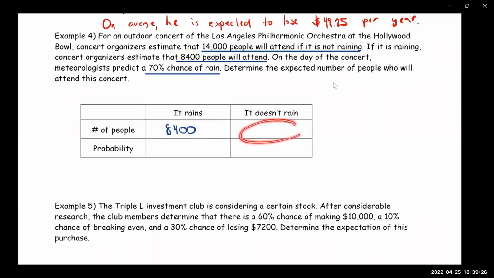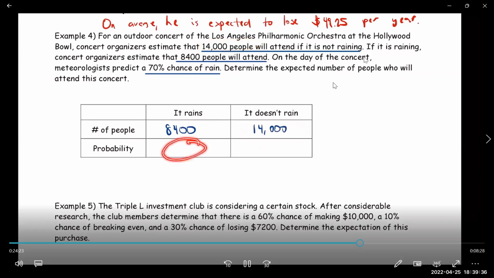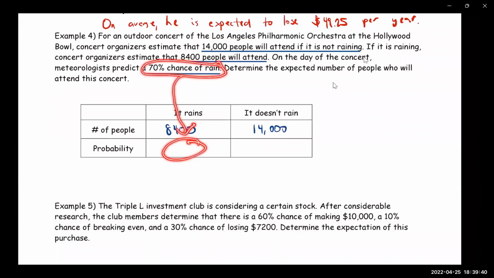If it's not raining, how many people are expected to attend? 14,000. And the probability that it rains, according to the meteorologist, is 0.70. Which means the probability that it does not rain is 0.30, once again 1 minus 0.70.